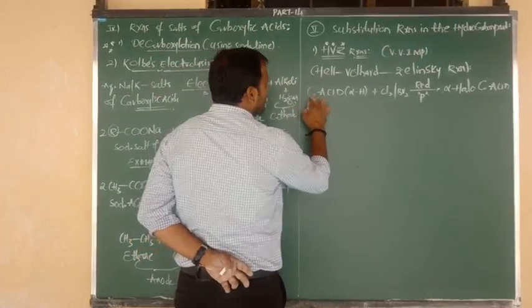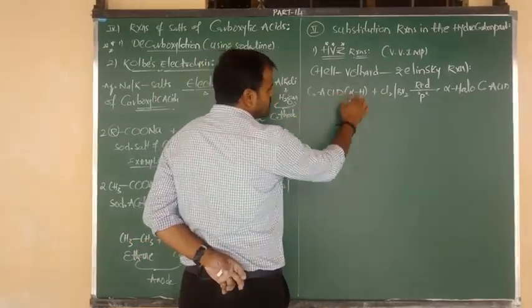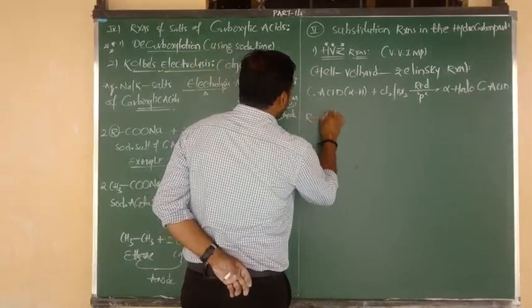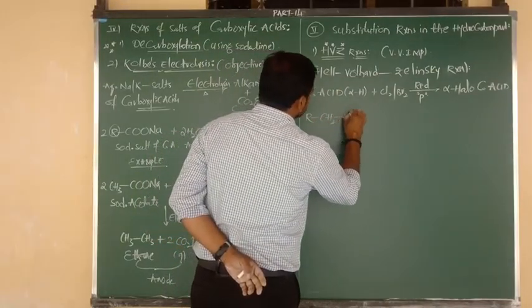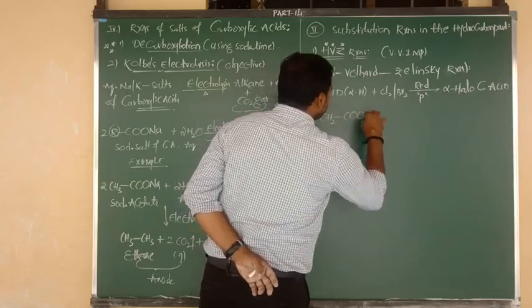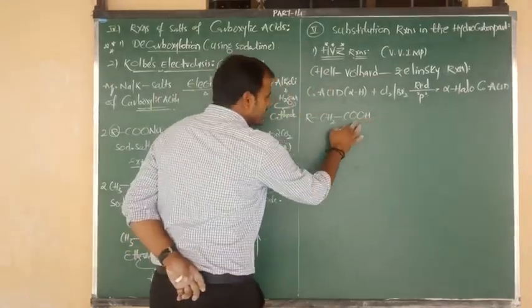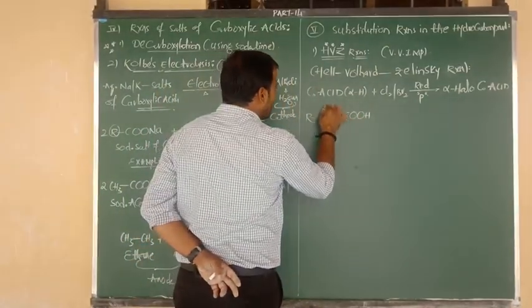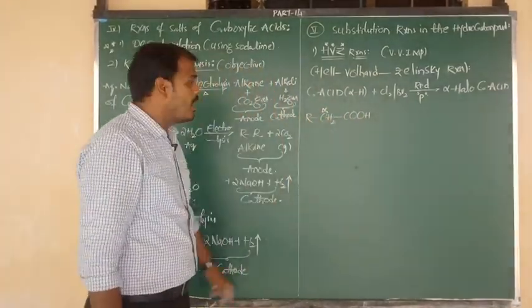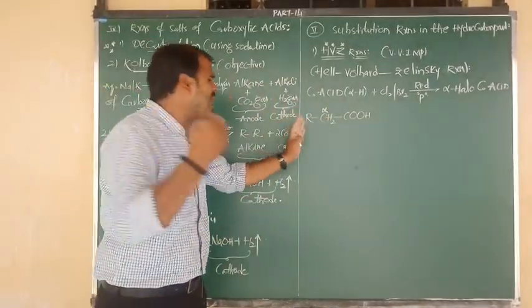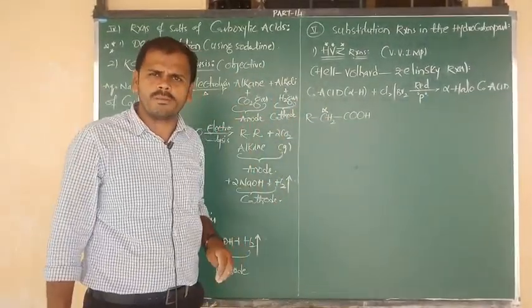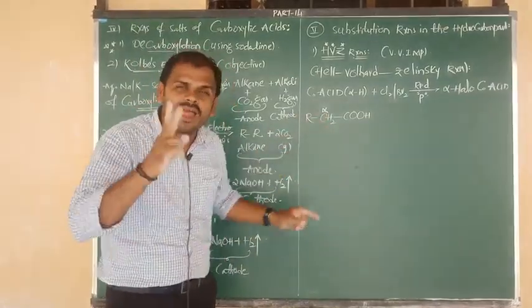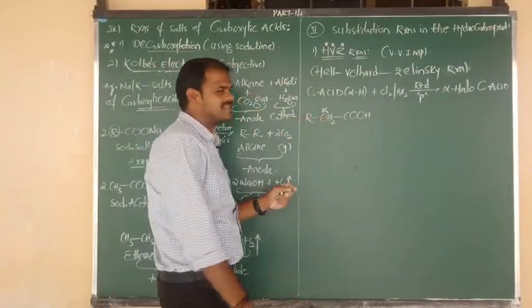Let me consider one formula of a carboxylic acid that should contain the alpha hydrogen. The formula is R bonded to CH2, CH2 bonded to COOH. The carboxylic acid functional group is COOH. The adjacent carbon is alpha, and the next one is beta. We don't need to consider beta, I have simply written R, whatever that may be. But alpha should contain hydrogen. So how many alpha hydrogens are there here? Two alpha hydrogens.